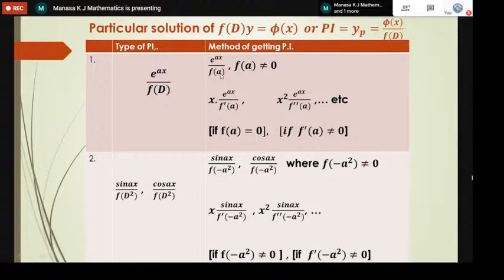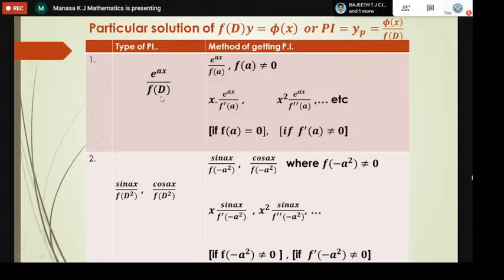If the denominator is 0, then we have to multiply x to the numerator and differentiate the denominator with respect to d, of course. Differentiate this denominator because when you substitute, you are getting 0. So please differentiate this with respect to d. After differentiating, once again the procedure is the same.